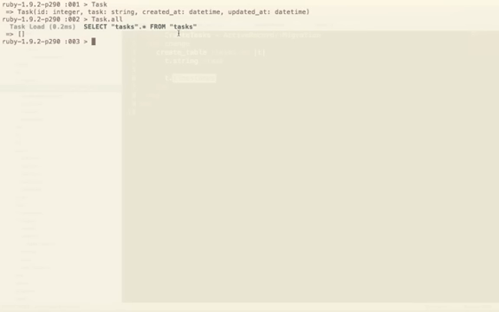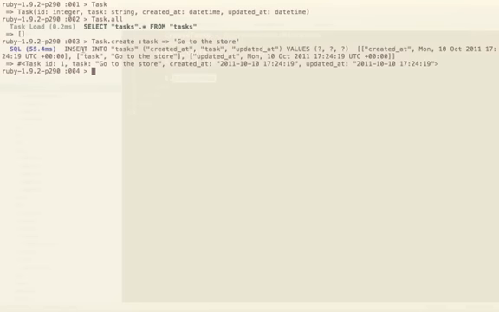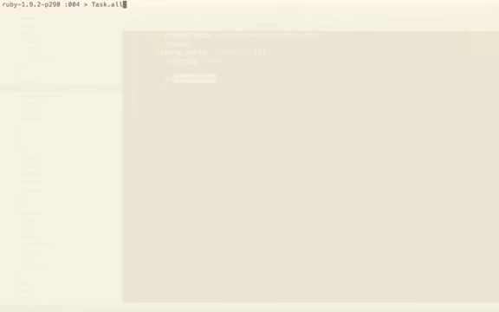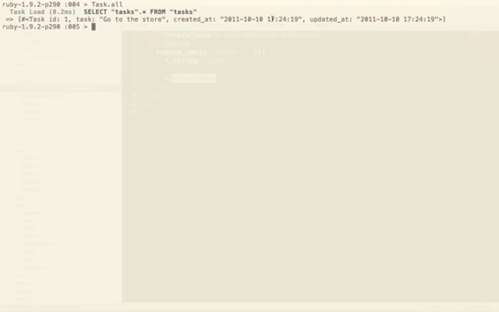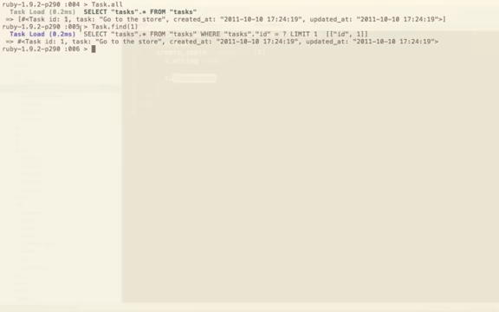It's really neat. So let's say you want to add a row to this table. I can run task.create, and in this case, we only had a task field. So the task will be go to the store. Now, when you run create, that will automatically run this query, insert into tasks. Now, if we want to see all of the rows in the table, I run task.all, and now it's brought in that one. Or if you want to search for one, I can say task, and in this case, the ID is 1. So I can say find(1). And now that's transferred into a query that says select tasks from tasks, where the ID is equal to 1.